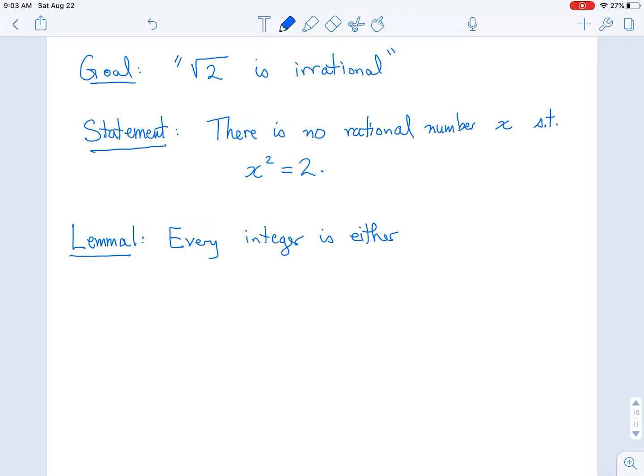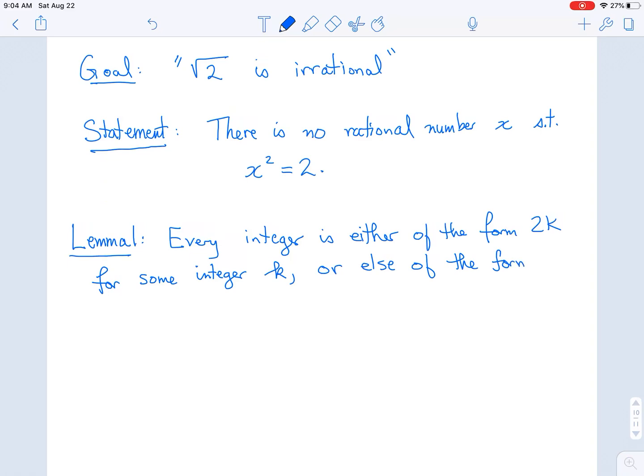So it's either of the form 2k for some integer k, or else of the form 2k plus 1 for some integer k.